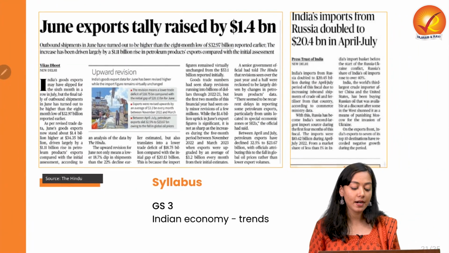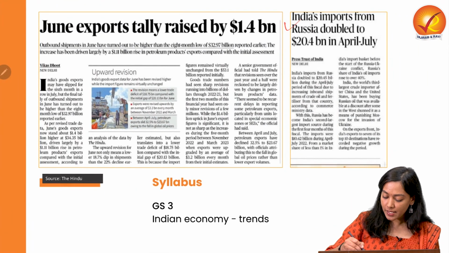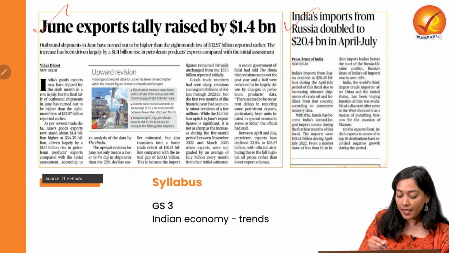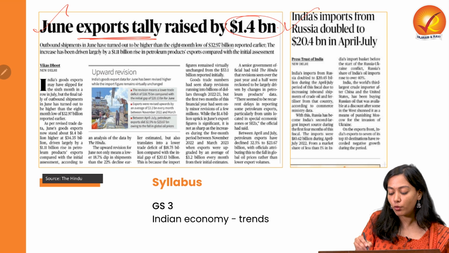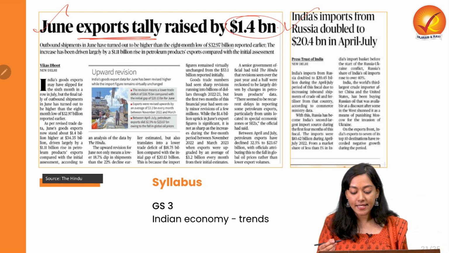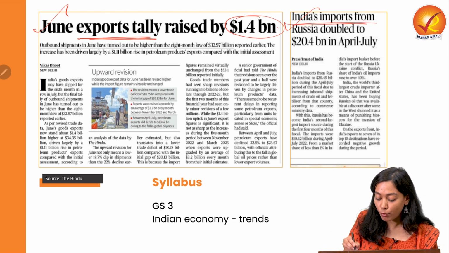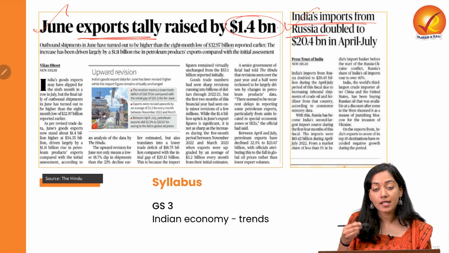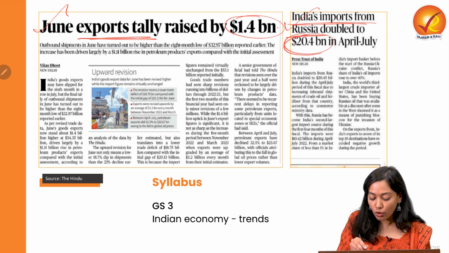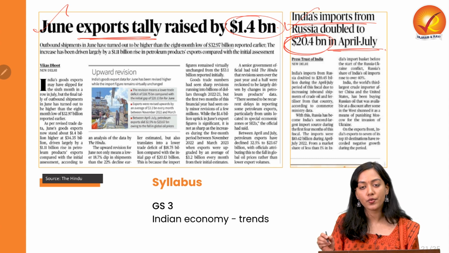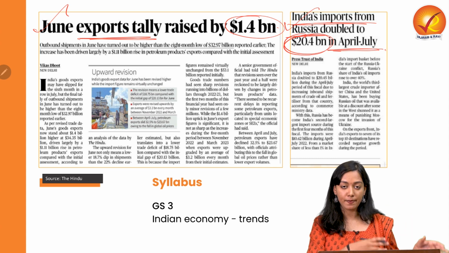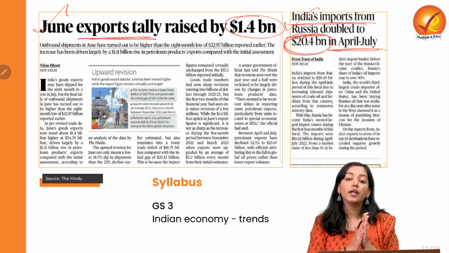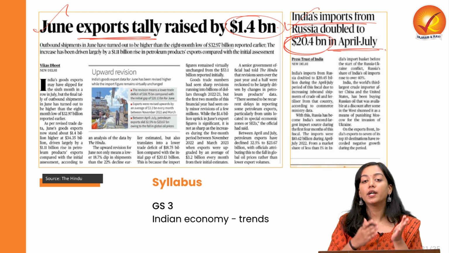Let's talk about the last article. Here there are two articles that we will deal with. First one, India has seen its export tally raised by about $1.4 billion. And second, that India's import from Russia has doubled to $20 billion between April and July. These two news items we are going to cover from the perspective of what the import and export tally of India is.